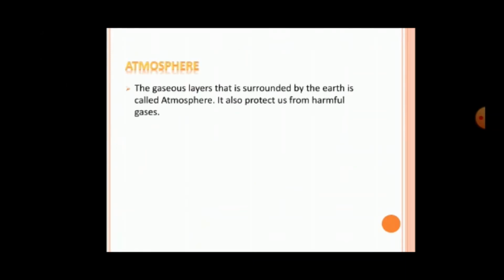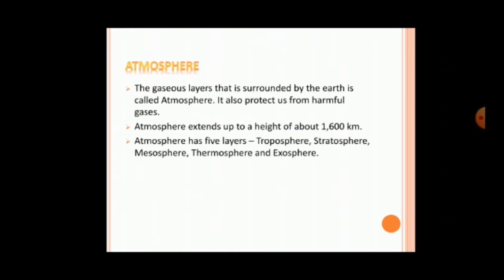Atmosphere. The gaseous layer that surrounds the earth is called the atmosphere. It also protects us from harmful gases. Atmosphere extends up to a height of about 1,600 km. Atmosphere has 5 layers: troposphere, stratosphere, mesosphere, thermosphere, and exosphere.